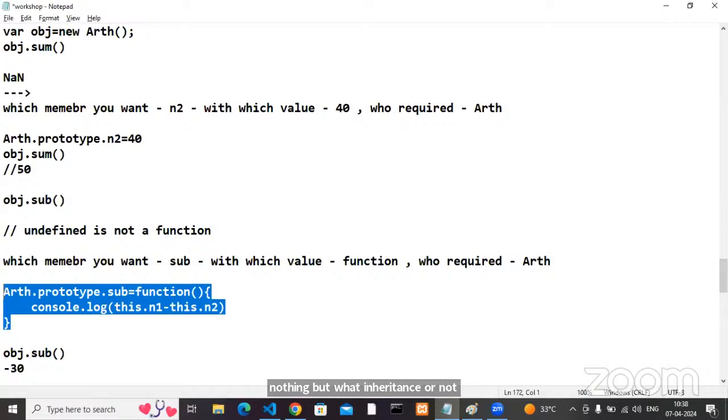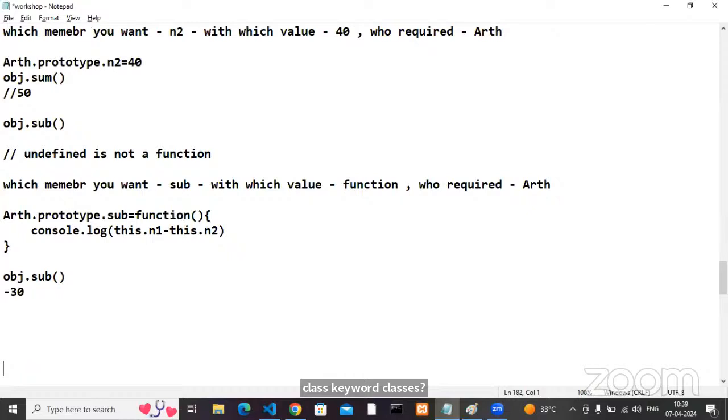So far so good? Can we apply the same theory to our class keyword classes? How can we apply it to class keyword classes? Let's go.